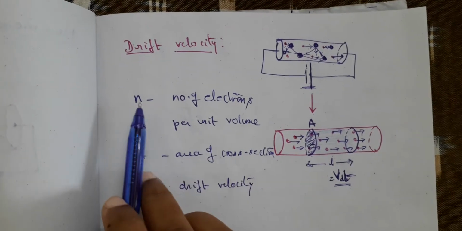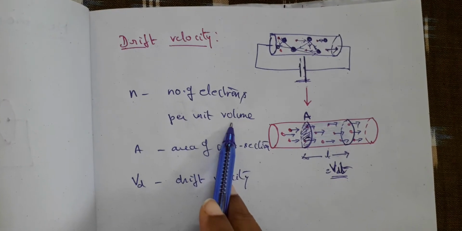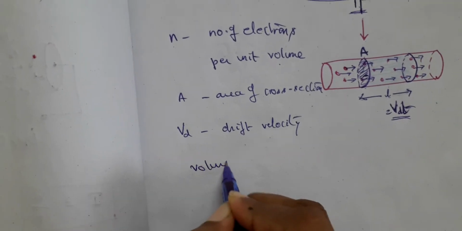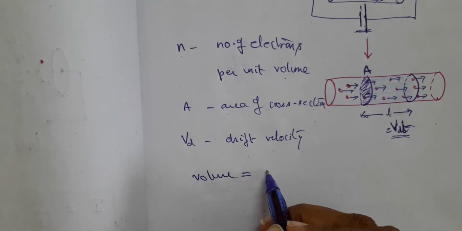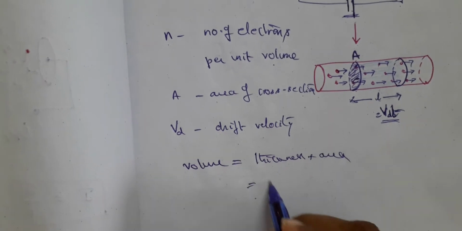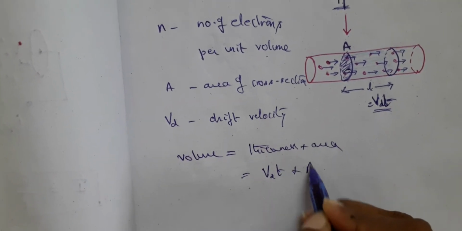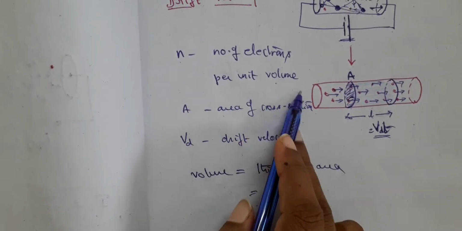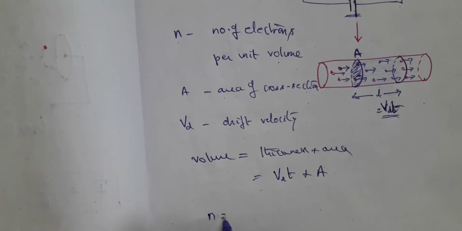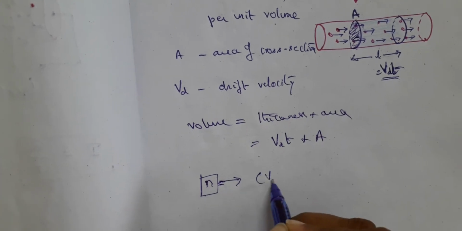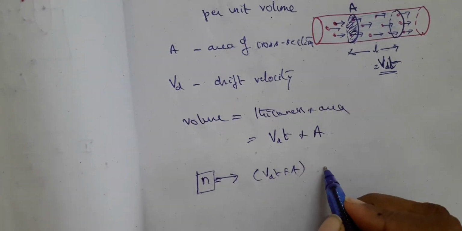Now let us imagine n to be the number of electrons per unit volume. The area of cross section is capital A, Vd is the drift velocity. Now how do we find the volume? The net volume is equal to thickness into area. What is the thickness? Vd into t, into area A. So this is the volume. Now, we have the number of electrons per unit volume, n, and the volume is Vd t A.